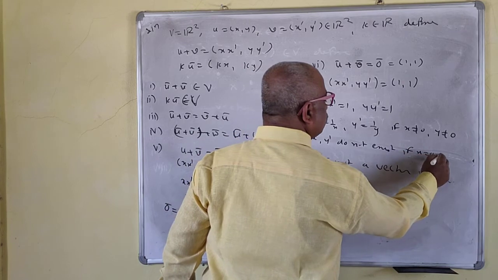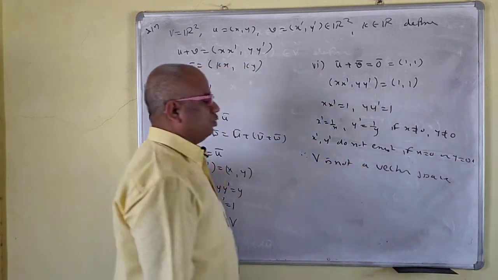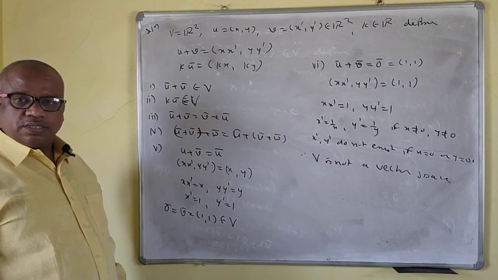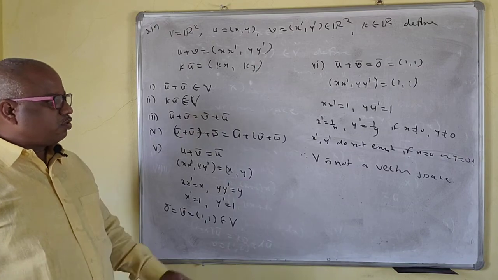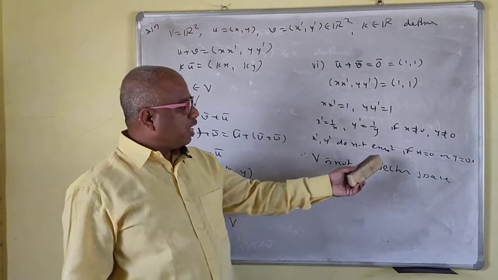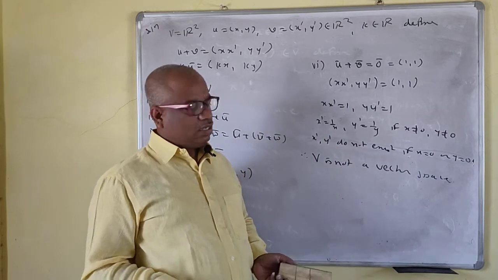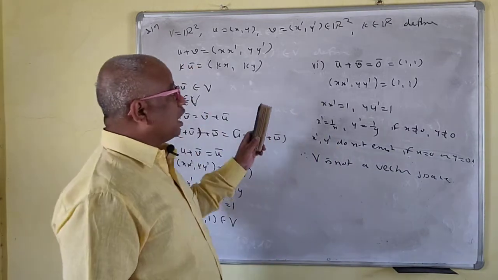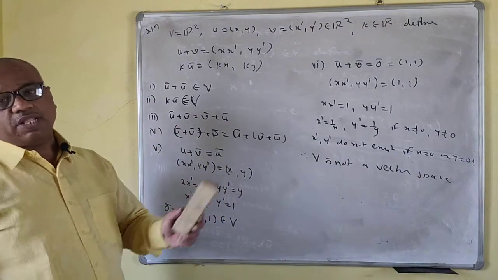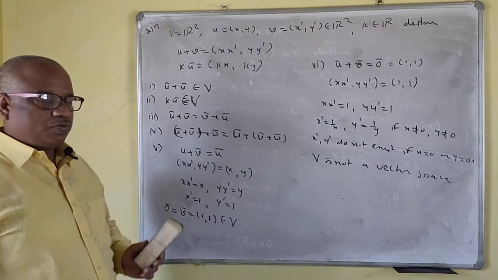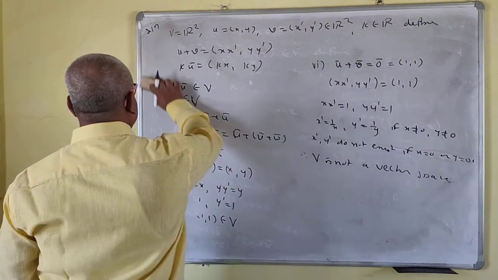if x is equal to 0 or y is equal to 0. Right? If x is equal to 0, then x prime does not exist. If y is equal to 0, then y prime does not exist. One of them does not exist, therefore V is not a vector space. That means the negative element does not exist. Okay, now the problem is over.